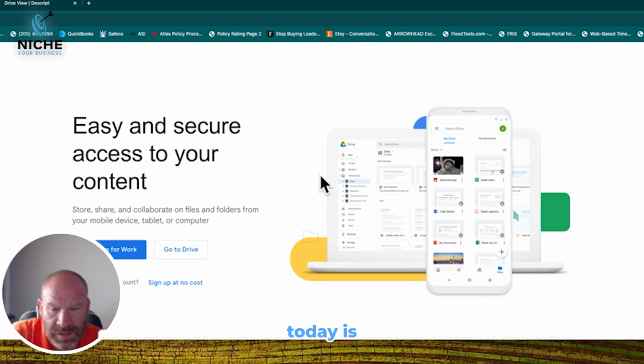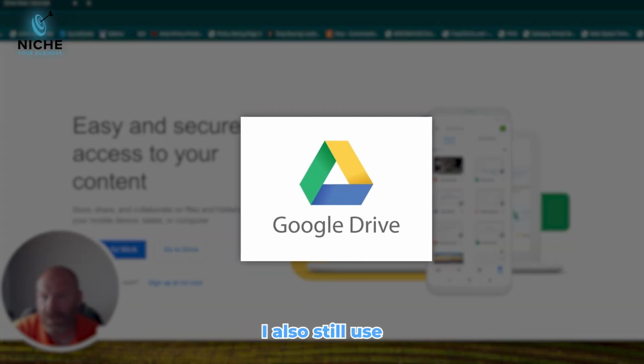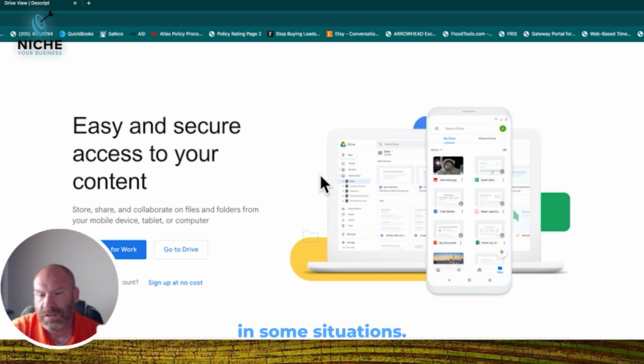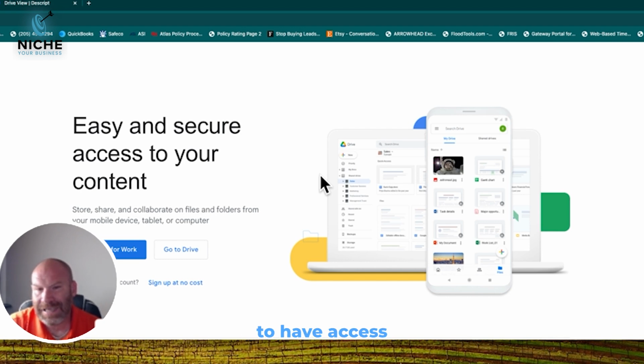First thing I want to show you today is called the Google Drive. Now you can use iCloud, you can use anything. I also still use an external hard drive in some situations. We've used services like WeTransfer. But the reason I use Google Drive now is I've got a team all over the world. And I want my team to have access to that Google Drive to really speed up that process.